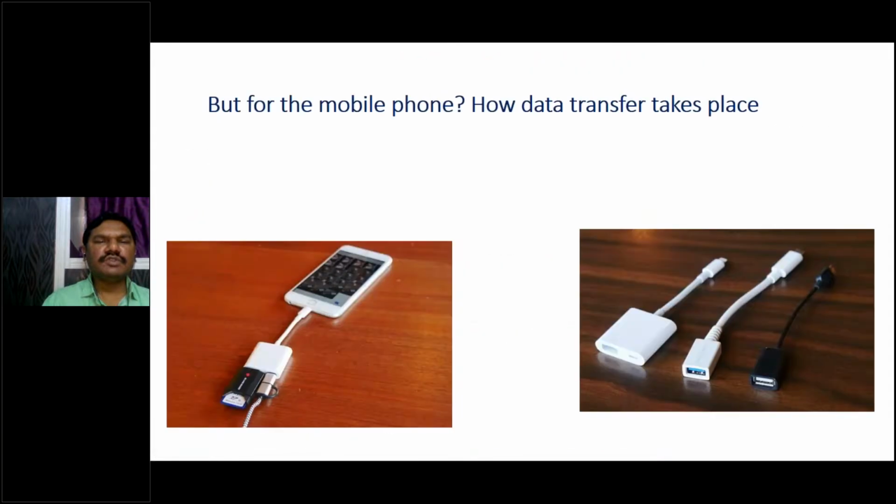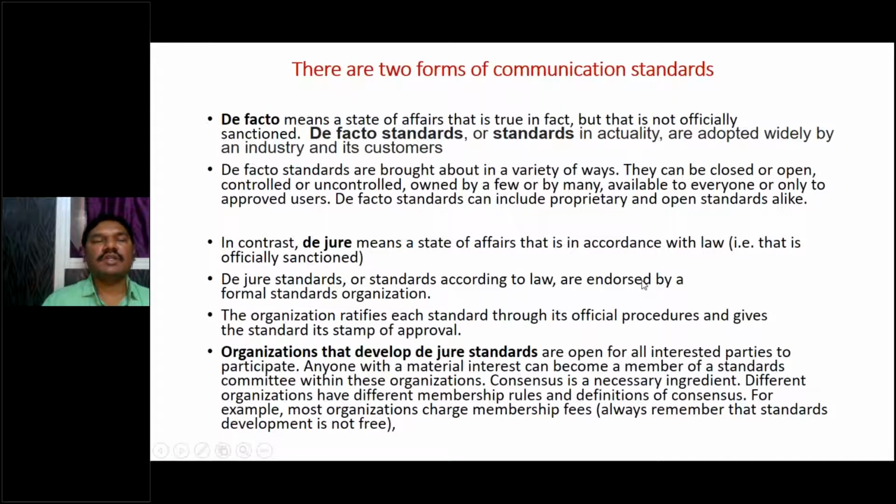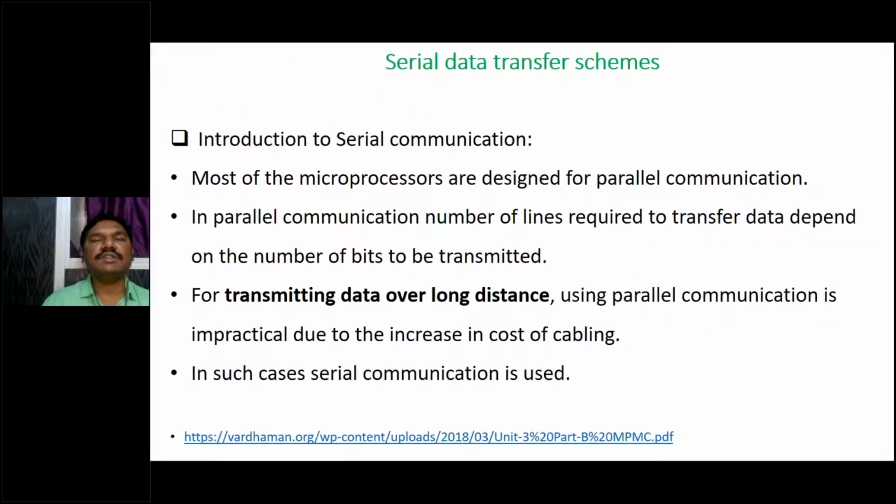So in our syllabus, they are asking serial communication standards and serial data transfer schemes. That's why I'm explaining these two topics. Most microprocessors are designed for parallel communication. In parallel communication, the number of lines required to transfer data depends on the number of bits to be transmitted.